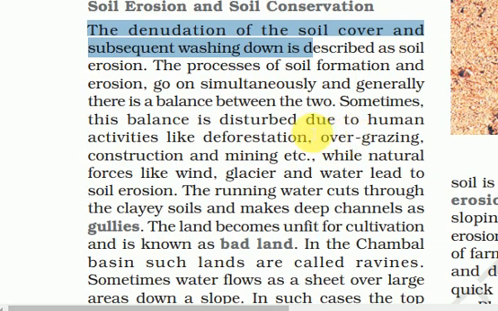Wind, glacier and water lead to soil erosion. But how do wind and water take away this soil? It happens due to deforestation, overgrazing, construction and mining, where the soil falls loose and the action of wind, glacier and water take the soil away with its flow. So this is called soil erosion.